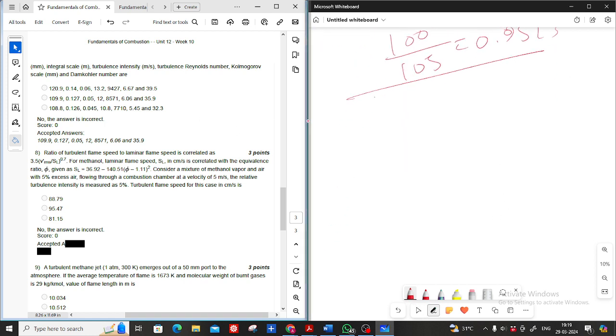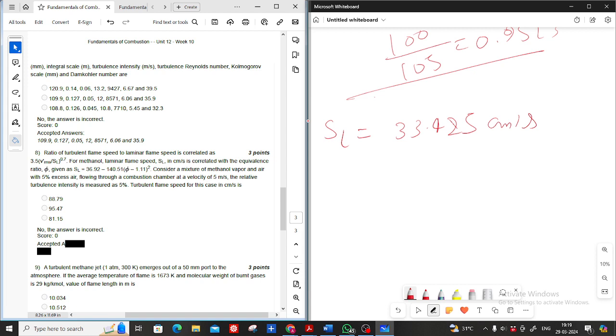Harsh, what are you getting? 33.425 centimeter per second. I hope everyone is getting this 33.425.